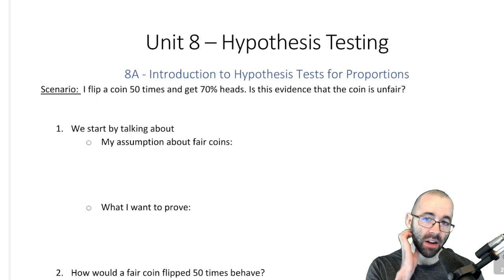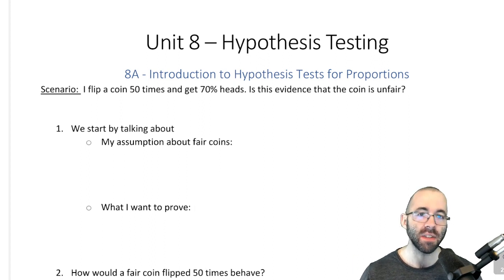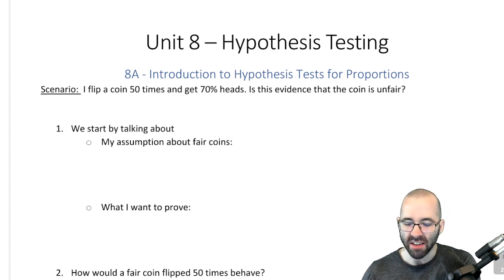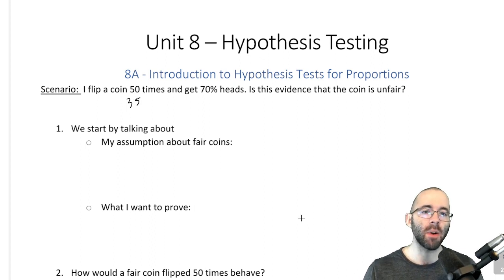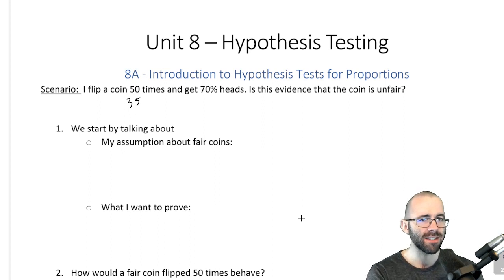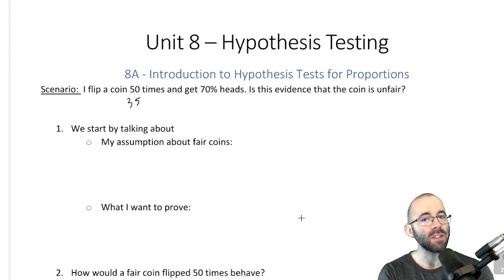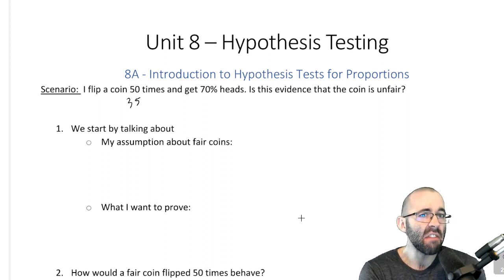Let's say, hypothetically, I flip a coin 50 times, and 70% of them, that's 35, are heads. Now you're maybe a little suspicious. You're saying, whoa, that's a lot of heads from flipping a coin. And you might be wondering, is this enough evidence to say that the coin is unfair?